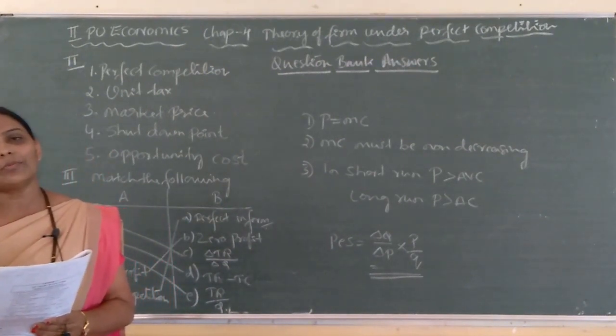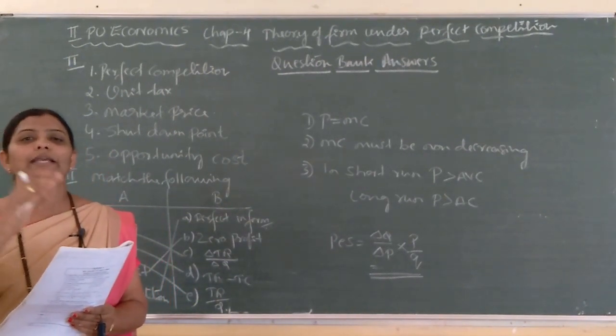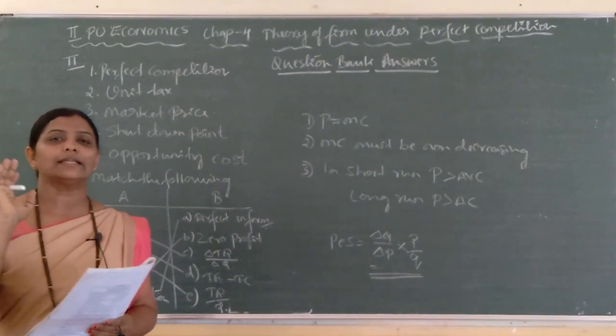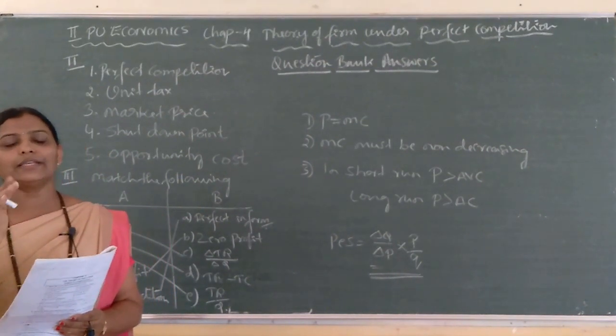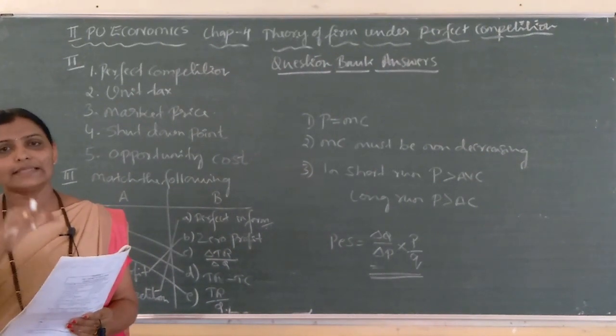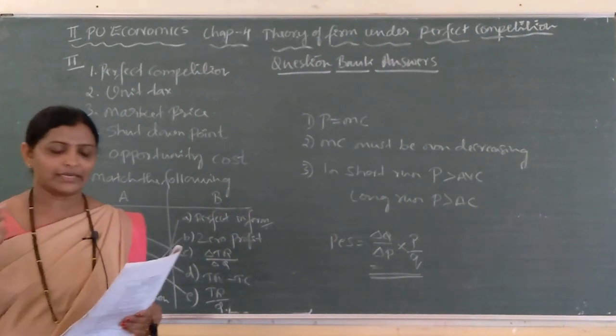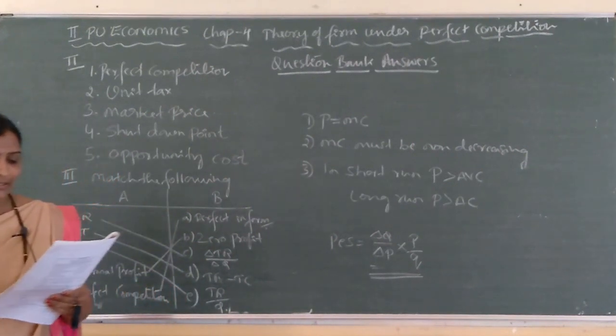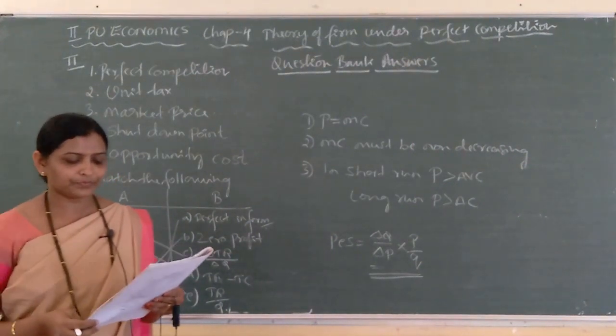So, the firm sells more output only when price in the market increases. After that stage, firm sells more output if price increases in the market. Otherwise, it does not sell any level of output.